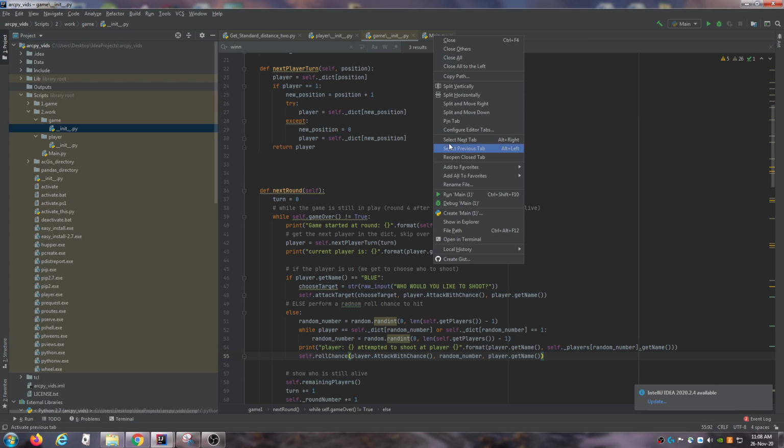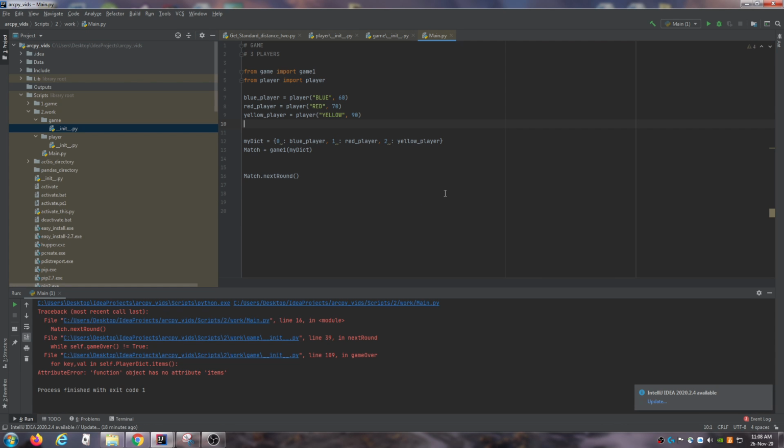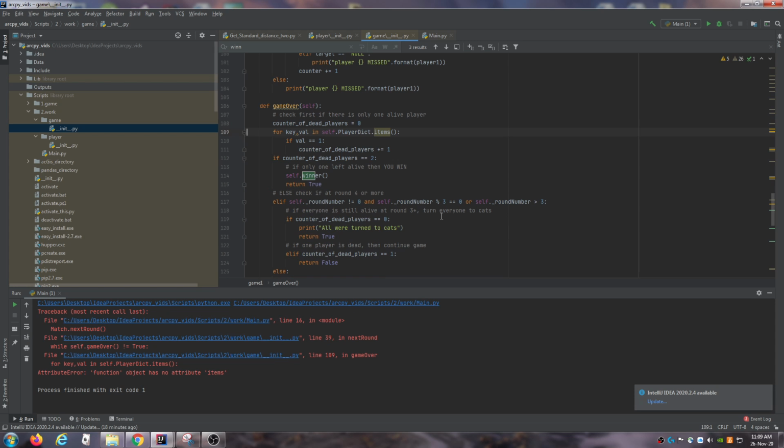I'm just going to move this main over here. Let's try right-clicking main, doing run main. Run this. So line 109. So I might have just forgotten something. Game over.